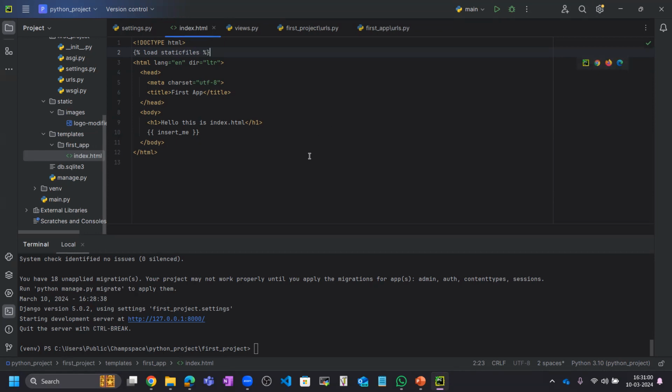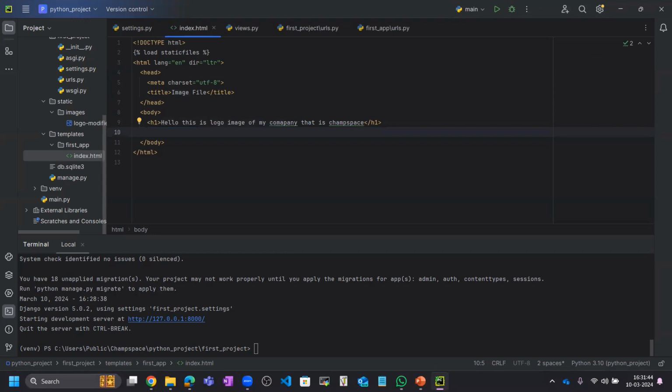Okay, load static part, and now this is about the image. So we can say image file, and here in place of "hello, this is index.html", I will give "hello, this is the logo image of my company, that is champ". Okay, and here we need to pass the logo.